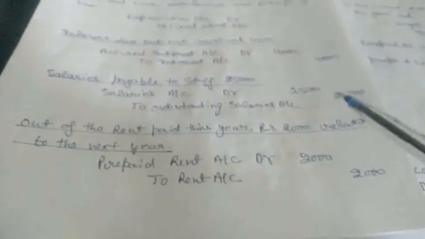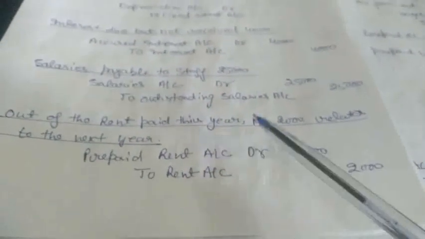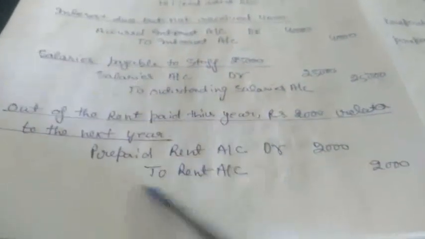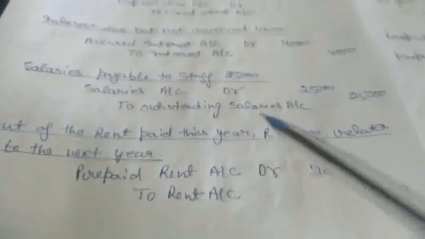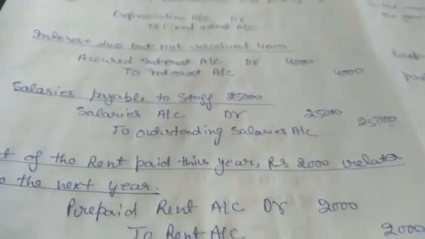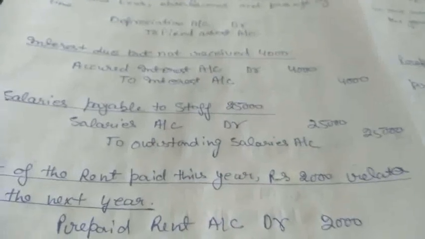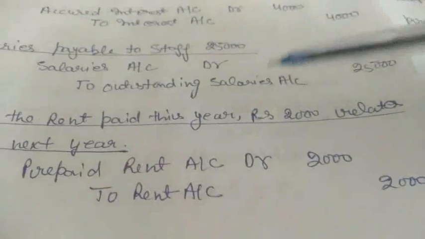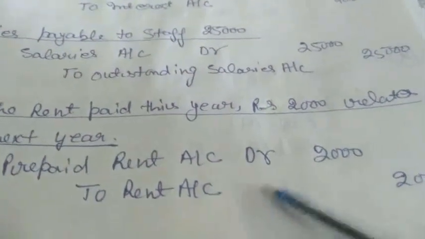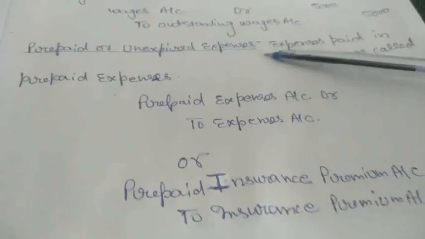Next thing is out of rent paid this year, rest 2,000 relates to the next year. It means we paid 2,000 for the next year also. So it is a prepaid rent we paid. The entry we just studied: prepaid or unexpired expenses.